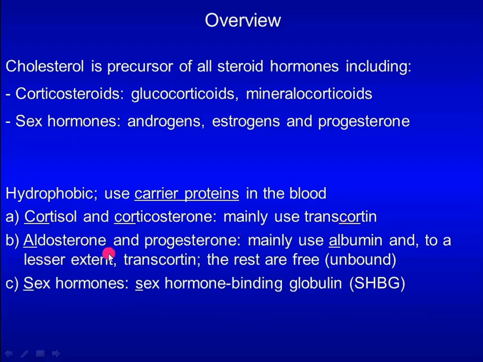Aldosterone and progesterone mainly use albumin. Sex hormones use sex hormone binding globulin. Here, the presence of a few letters may help you remember which steroid hormones each carrier protein transports. For example, COR reminds you of cortisol and corticosterone. AL reminds you of aldosterone.